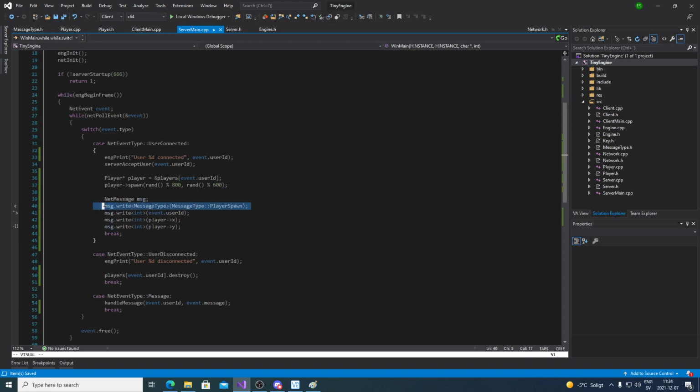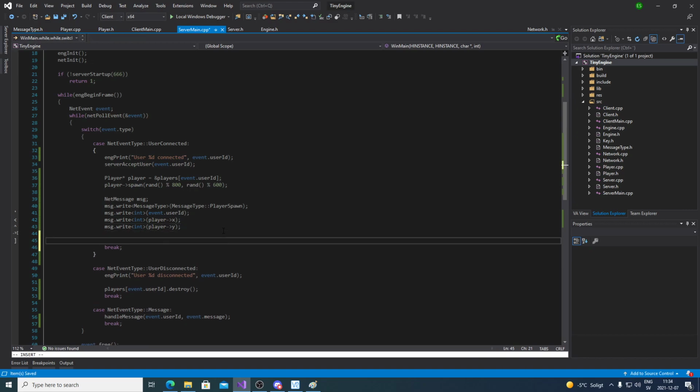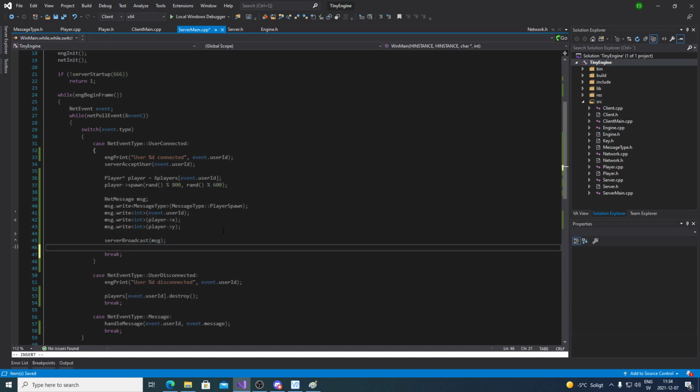So I'm writing the header, message header. Which type of message is this? I'm writing which ID of player we're currently spawning, and then I'm writing in where we're spawning them. And then I'm gonna server broadcast this. So all players, all users currently connected to the server will get this message. So all of them will spawn this player. And then I'm gonna free the message. It's important. Free it. Let it go.